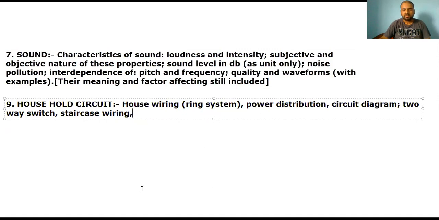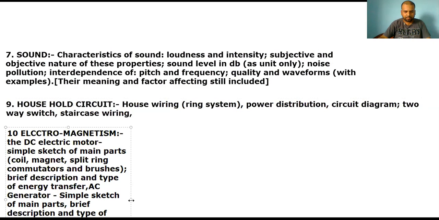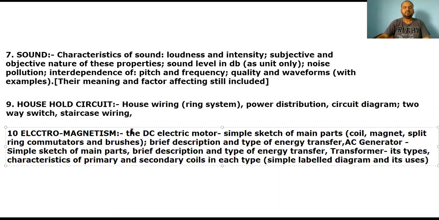Now the major, mostly affected chapter is electromagnetism, as I told you. So electromagnetism and sound are the chapters where the syllabus has changed in a broad manner. In electromagnetism, the DC electric motor, simple sketch of main parts: coil, magnet, split ring, commutator and brushes. So motor is there, but the simple sketch based on that has been removed. Now we only have to generally study about motor, its meaning and all. Brief description and type of energy transfers, no need. AC generator, also simple sketch and main parts, brief description and type of energy transfer, now no need.